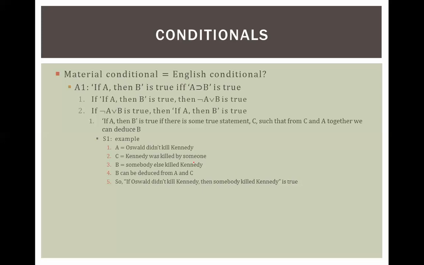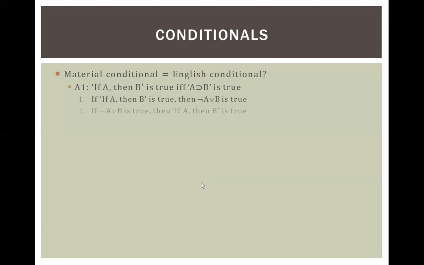All right. So that's that. I'm saying that Oswald didn't kill Kennedy is A. Somebody killed Kennedy is B. I got this from this right up here, so I needed A and C to get this thing. All right. So then that's this statement that we just proved. So now let's let C equal not A or B. This is a statement we're going to use. We're going to just define C as this statement right here, not A or B.